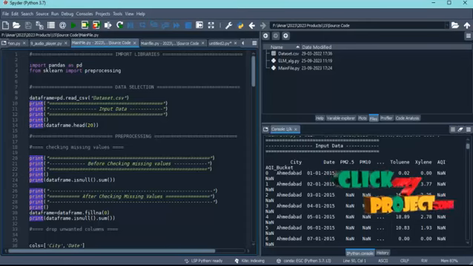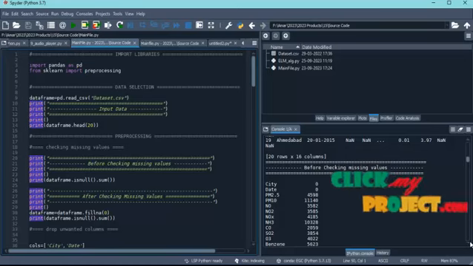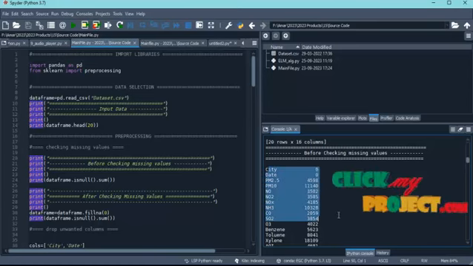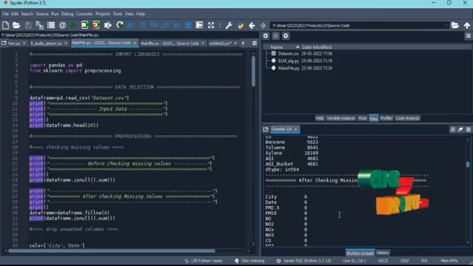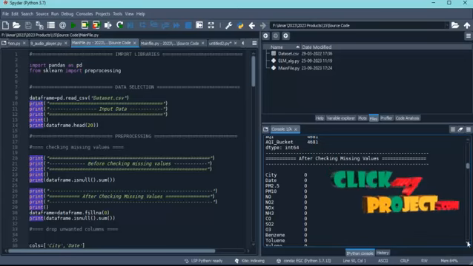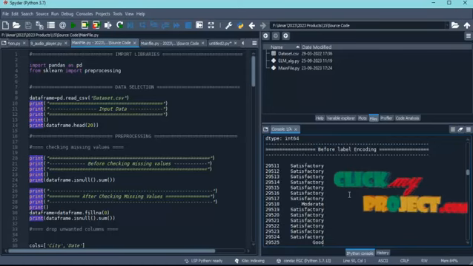After importing the input data, we do the second stage of the project, that is pre-processing. One of the pre-processing steps is checking the missing values. Before checking the missing values, these are the data present in these attributes. After checking the missing values, in case an attribute has any missing values, it will be denoted, or else it will remain 0. After this first stage of pre-processing, we move to the second stage, that is label encoding.